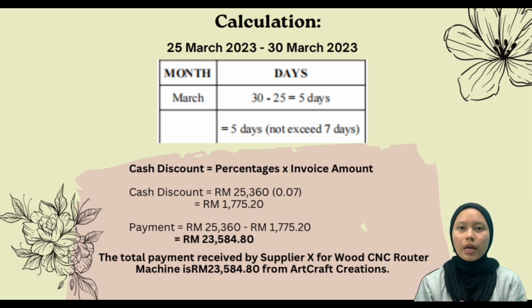For the calculation, we also use the same formula, which is cash discount equals percentage times invoice amount. So the amount is 25,316 times 0.07 equals 1,775 ringgit and 20 cents. Next, we have to calculate the payment, which is 25,316 minus 1,775 ringgit and 20 cents equals 23,584 ringgit and 80 cents. The total payment received by supplier X for the wood CNC router machine is 23,584 ringgit and 80 cents from Artcraft Creations.